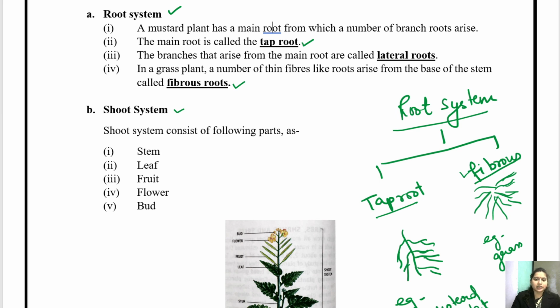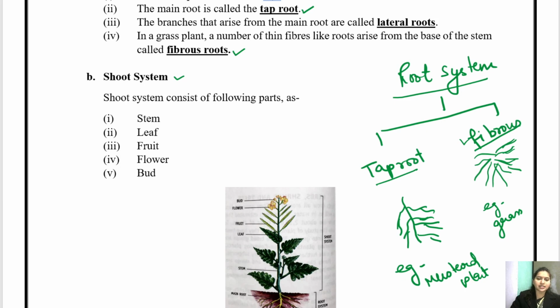Then if we talk about the shoot system, shoot consists of several things like the stem, then leaf, flowers, bud. All these parts are known as shoot system. और जो नीचे होता है, which is under the ground, is known as root system.